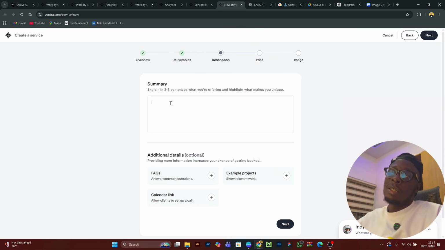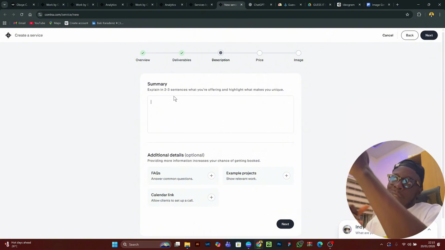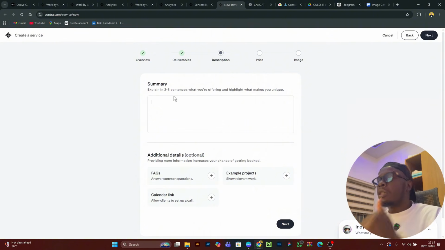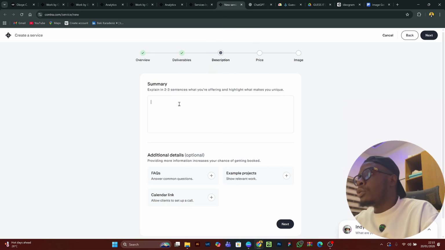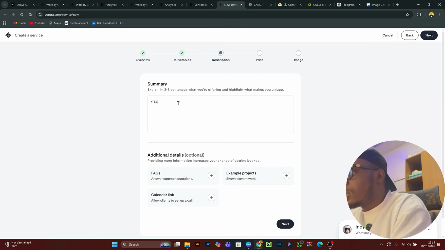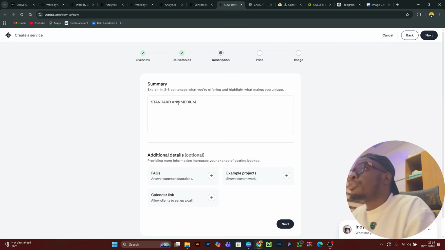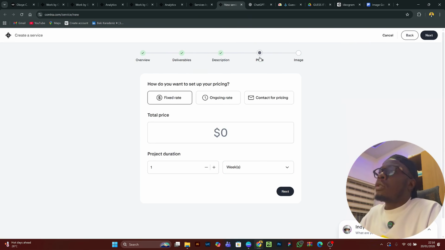This is where you summarize your prices. I recommend setting a standard price, a medium price, and a premium price. You can list how you want to serve, this will be this price and this price. Let me just put standard and medium, that's just for example.